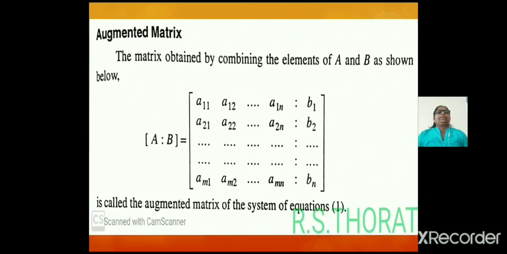Now we consider the definition of augmented matrix. The matrix obtained by combining the elements of matrices A and B as shown below, [A : B], is called the augmented matrix of the system of equations 1.